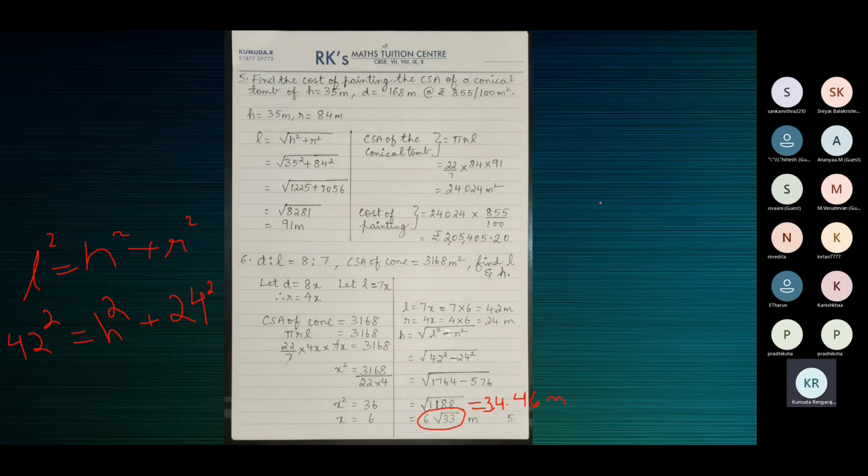Yeah, children, what is the cost of painting? Ma'am, rupees 184.92565. No. 7,581. Louder, Sangamitra. 7,581.2.